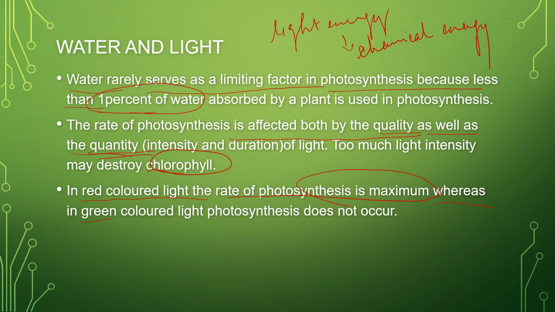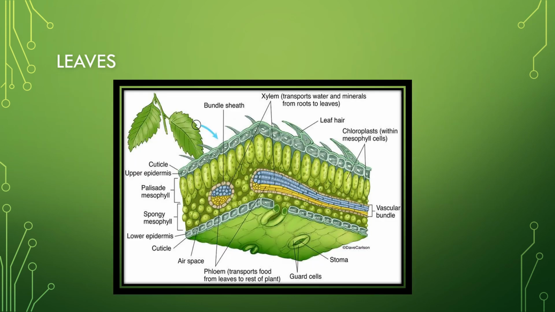Whereas if you are giving green colored light, the photosynthesis does not occur at all. So these are the variations. If you are giving red colored light, the rate of photosynthesis is very high, and if you are giving green colored light, it does not occur. So now we will move on to the structure of leaves.